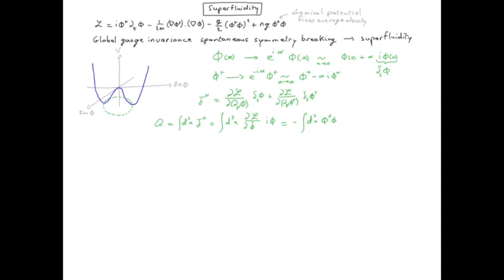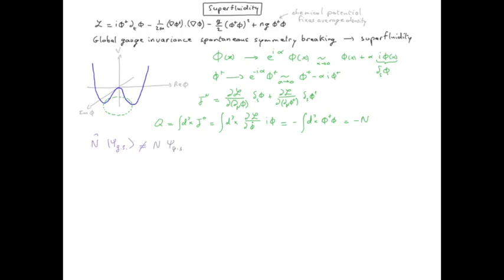Phi kills the particle in x, phi dagger creates one, and therefore phi dagger phi counts the number of particles in x. Integrated over x, that gives us the number of particles. So global gauge invariant spontaneous symmetry breaking means that the number of particles is conserved by the Lagrangian, because it's a good symmetry of the Lagrangian, but the ground state does not have necessarily a well-defined number of particles. What it means is that when we canonical quantize, we have a particle number operator, and the ground state is not necessarily an eigenstate of this particle number operator.